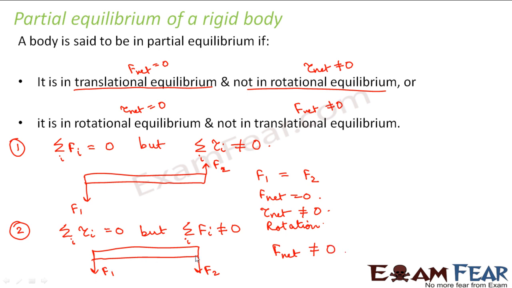Since you are applying force from both ends, the rod will start coming down, so translational motion will take place. However, there will be no rotation involved. So the net torque is 0, but the net force is not equal to 0, and as a result the rod keeps moving down. So here also the rod is not in equilibrium. A rigid body is in complete equilibrium only when the total force is 0 and the total torque is also 0.